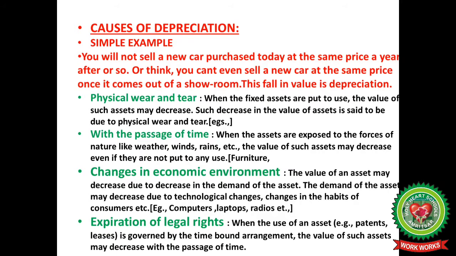Let us take a simple example. You will not sell a new car purchased today at the same price a year after or so. In fact, you can't even sell a new car at the same price when it comes out of a showroom. This fall in value is called depreciation. The first cause is physical wear and tear. When fixed assets are put to use, the value of such assets may decrease. Such decrease in the value of assets is said to be physical wear and tear.